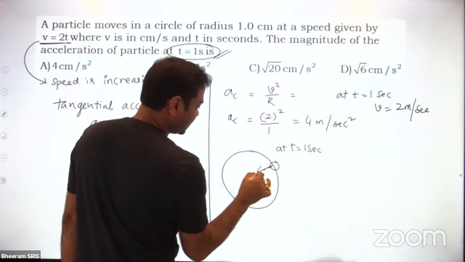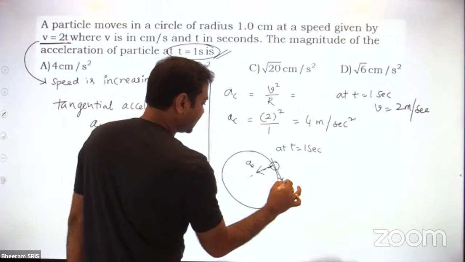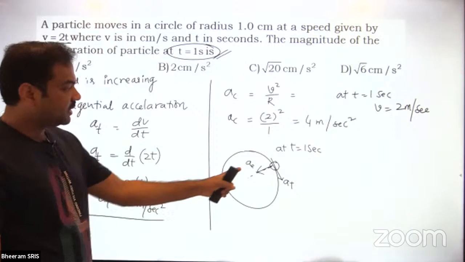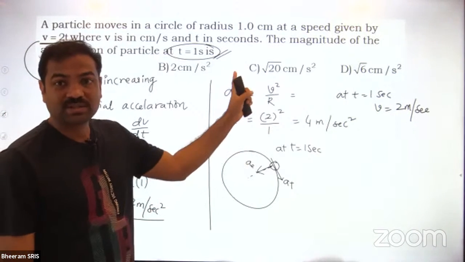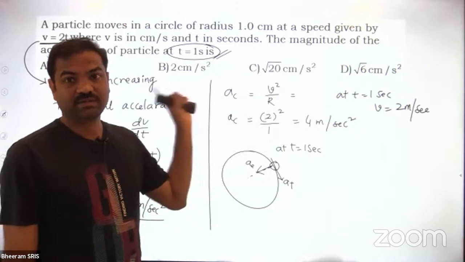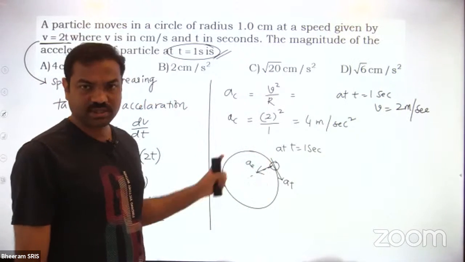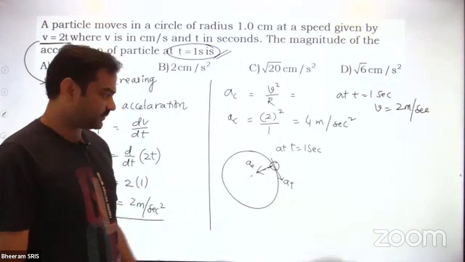What are the accelerations? Centripetal acceleration I know. I know the tangential acceleration. Tangential acceleration is constant acceleration. It does not depend on the time. But centripetal acceleration depends on the speed. So speed changes with the time. So centripetal acceleration also changes, in magnitude I mean. Even direction also changes. Direction is always towards the center.